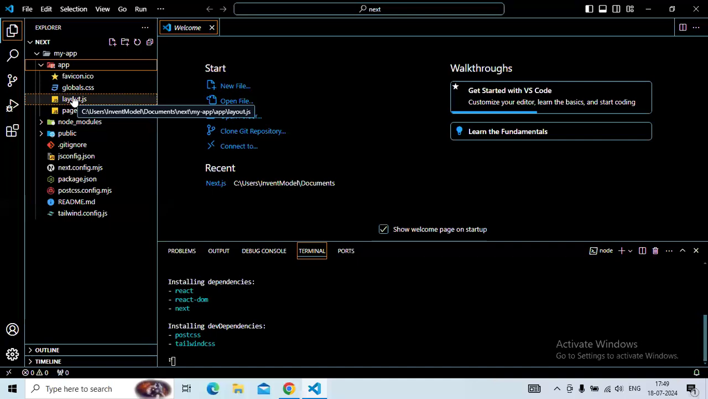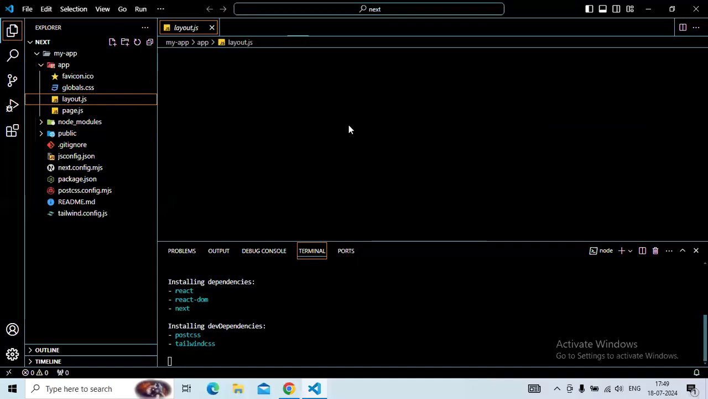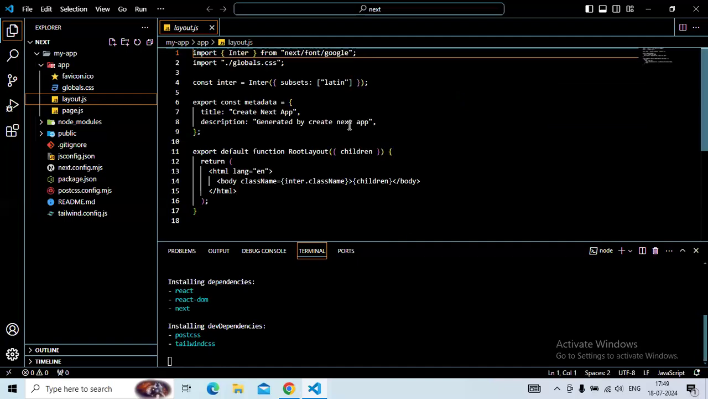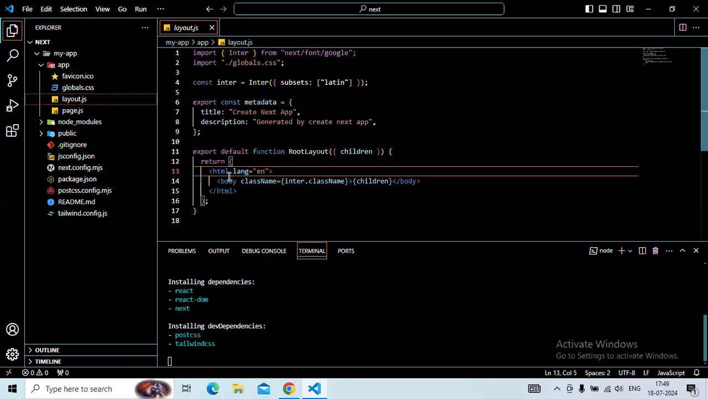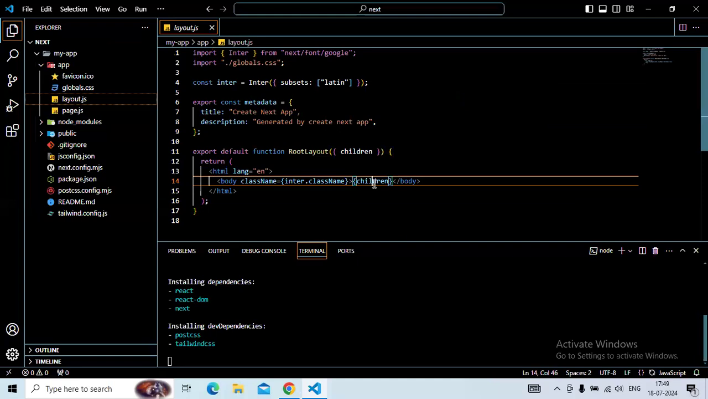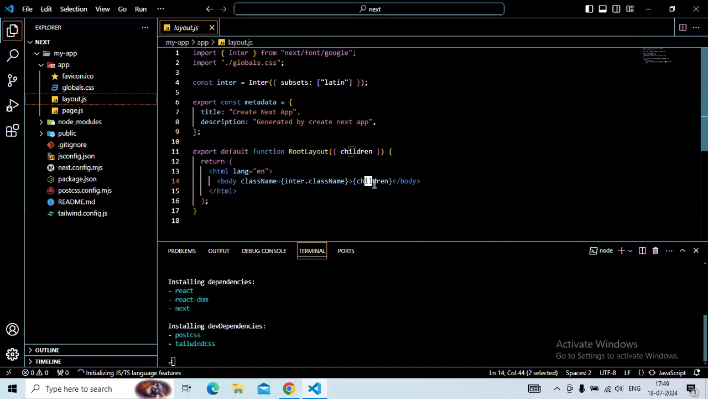Layout file, which is a basic React component, as you can see, that returns an HTML and a body element. This represents the common layout for our pages. Now, inside the body element, we have children, which is replaced by the pages dynamically at runtime, depending on where the user is in our application.